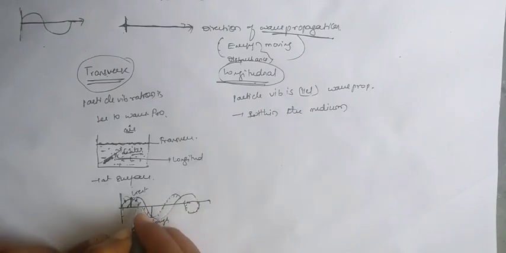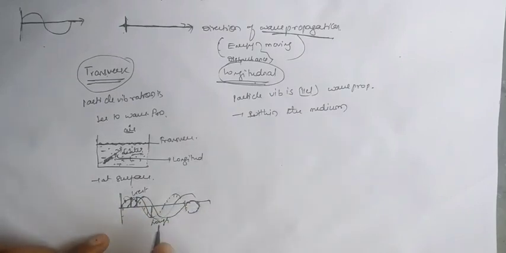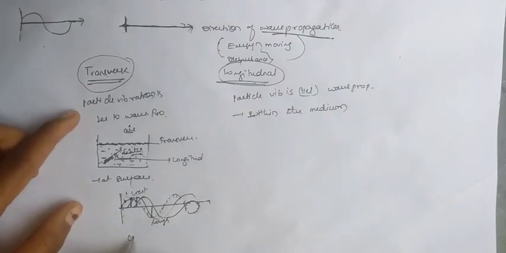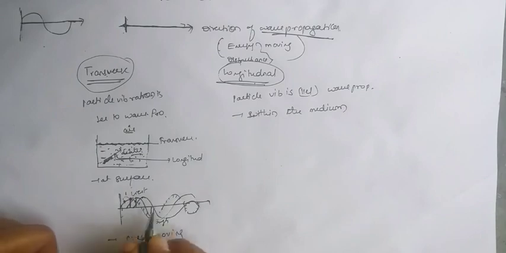Next, after some time we are getting the crest here. For this crest we are having the wave like this. That means the crest is moving from here to here, here to here. So in the transverse wave the crest is moving. Here also the trough moves from here to here and here to here.